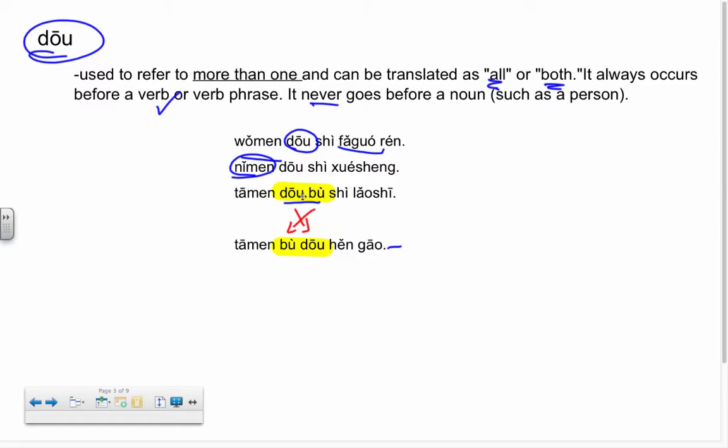This one, 他们都不是老师 means they are all not teachers. So there's not one single teacher. This one, some are tall, but not all are tall. This one, no one is the teacher. 都不, all not. None of them are teachers. 不都, not all of them are tall. That's tricky. We're going to practice that in class, but hopefully you guys kind of get what I'm saying there.